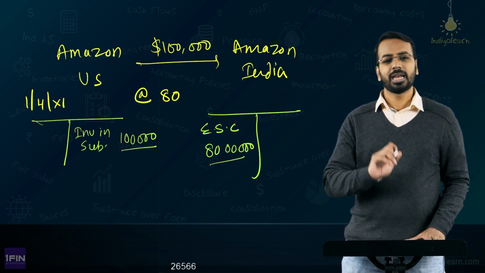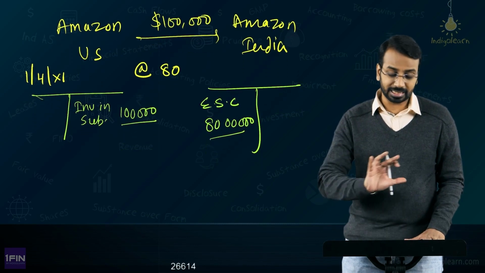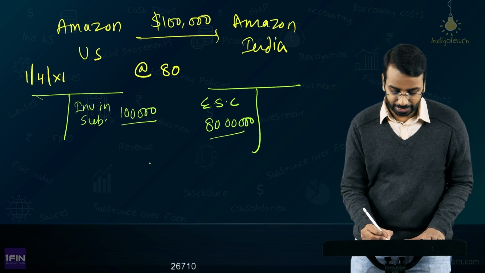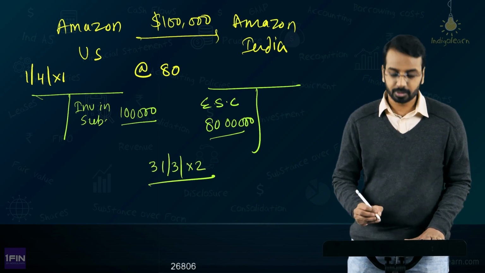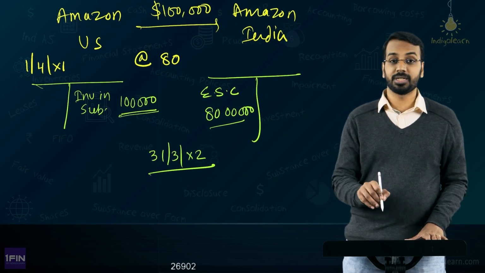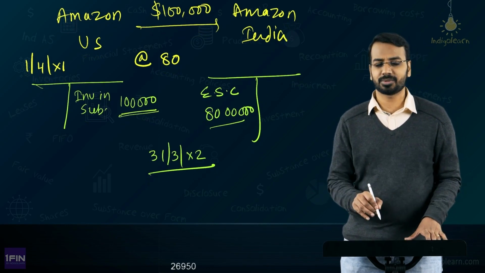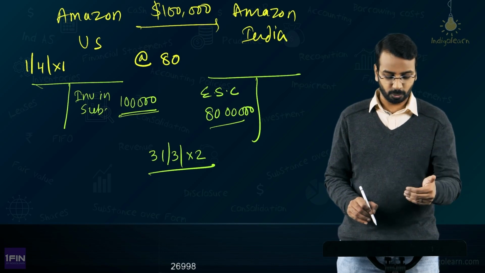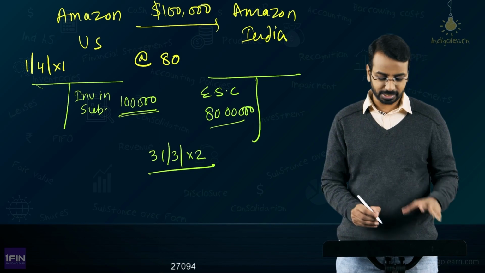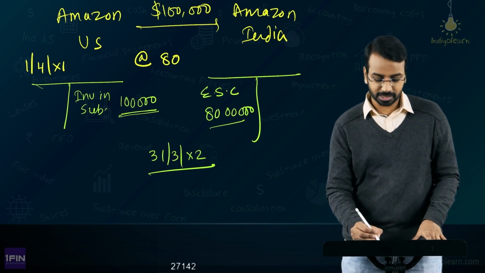So far so good. Now think for a moment that nothing happened in this 1 year, and on 31st of March of year 2, because there is an investment in subsidiary, Amazon US applies fair value through P&L or fair value through OCI, whatever it is, they have done the fair valuation of this investment.